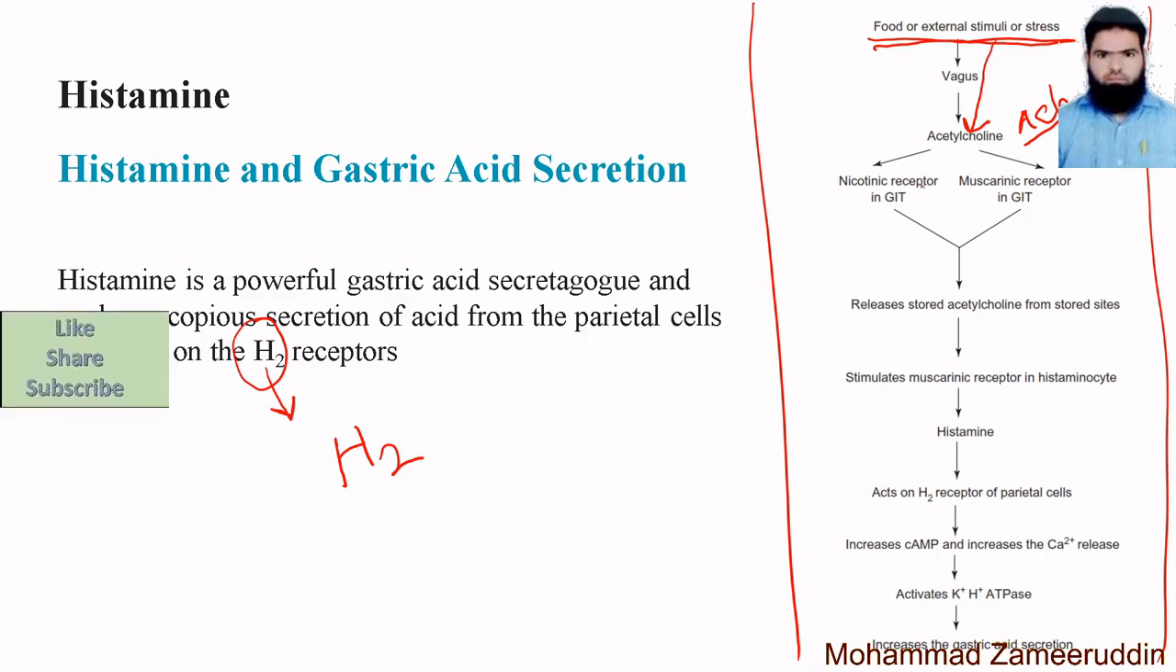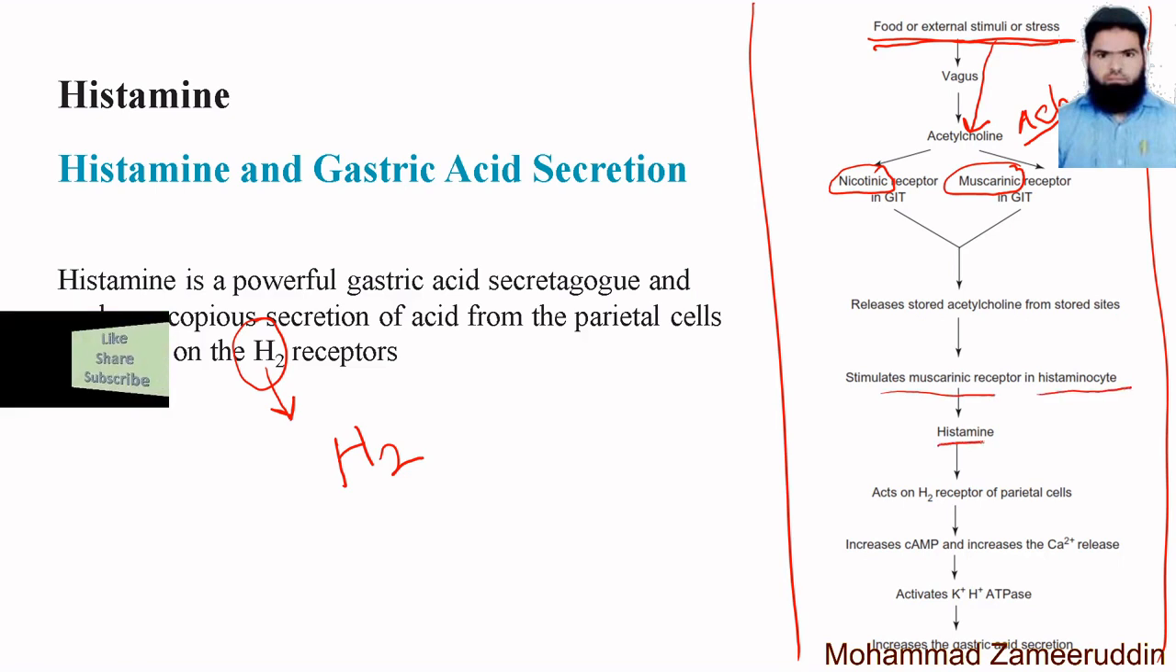It acts on two types of receptor: the nicotinic receptor and the muscarinic receptor. We will see this in the chapter on drugs acting on the ANS, the autonomic nervous system. जो टॉपिक है उसमें हम डिटेल में स्टडी करेंगे what is meant by nicotinic receptor and muscarinic receptor. So acetylcholine acts on these two receptors in the gastrointestinal tract, which causes release of stored acetylcholine from the storage sites, then stimulates muscarinic receptors on histaminocytes, causing release of histamine.